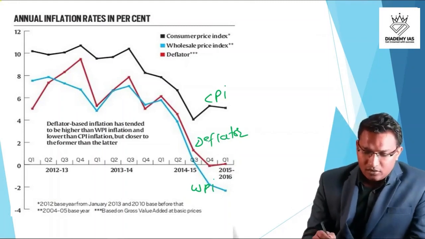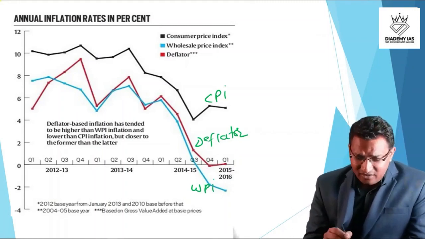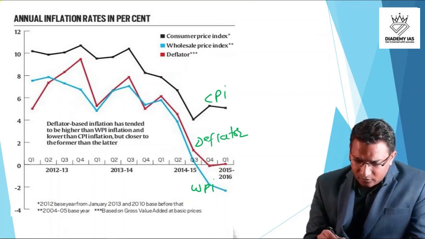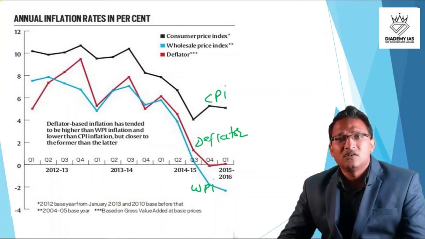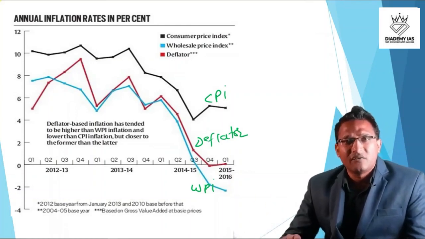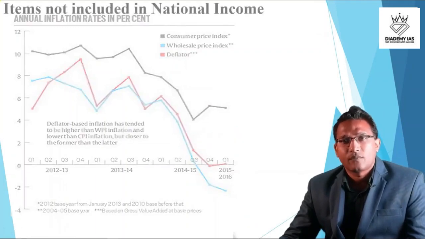So you can see that the GDP deflator is actually in between the CPI and WPI. So just to show you the difference, however, nothing special in this slide. You can ignore it also.